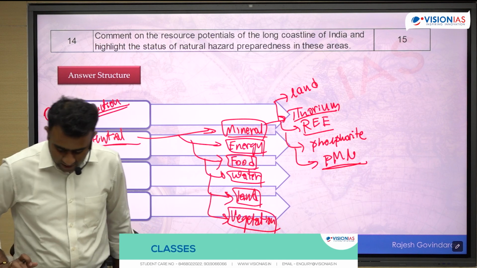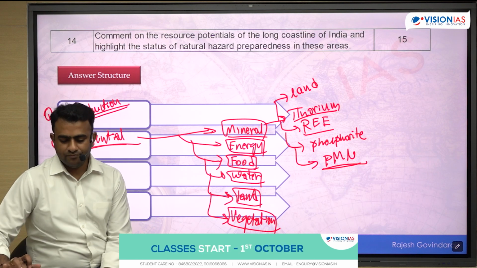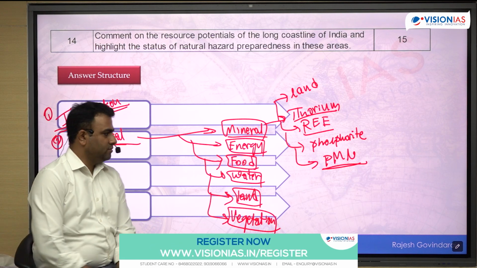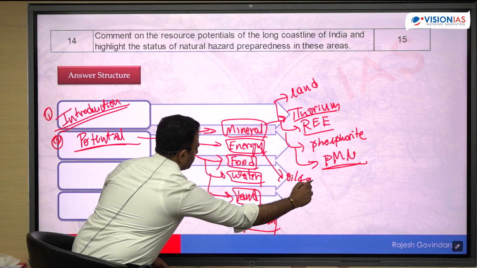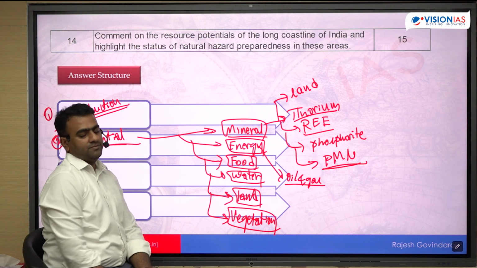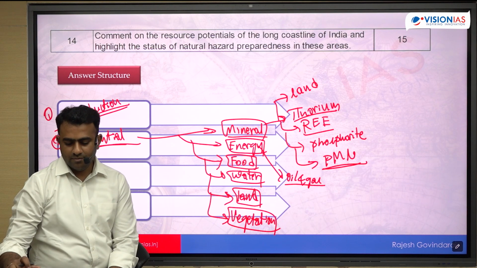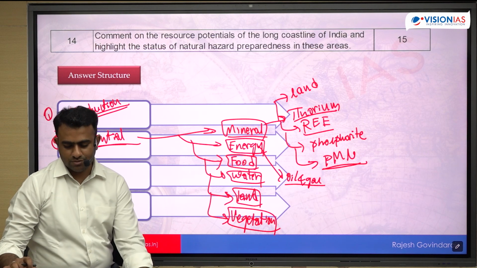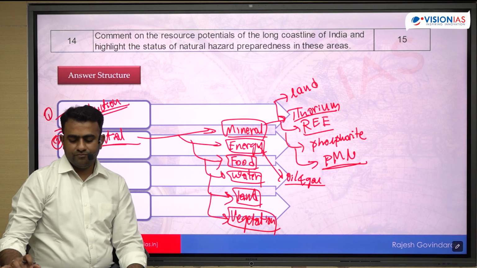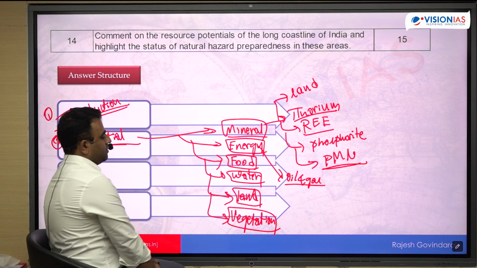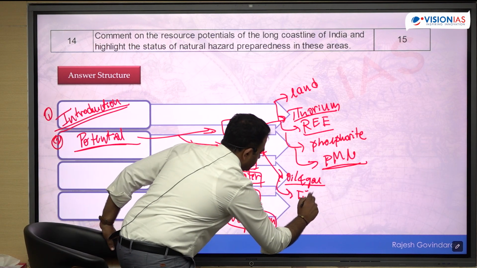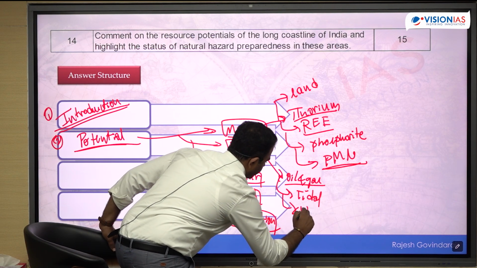So other than this, और क्या minerals मिलेगा? So energy में ऐड करो उसको. Oil and gas. There is a huge quantity of oil and gas. Examples? कहाँ पर? बॉम्बे है, गुजरात कोस्ट, महाराष्ट्र कोस्ट. Other than this, tidal energy, wind energy.